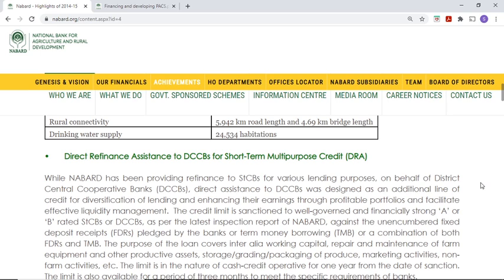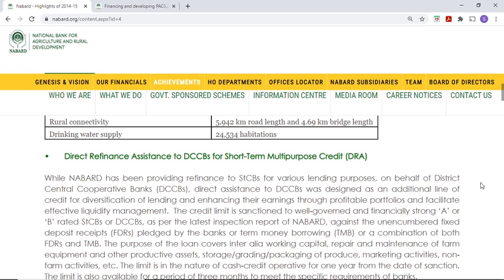The credit limit is sanctioned to well governed and financially strong A or B rated state cooperative banks or DCCBs as per the latest inspection report of NABARD, against the incumbent fixed deposit receipts pledged by the banks, or term money borrowing, or a combination of both FDRs and TMB.